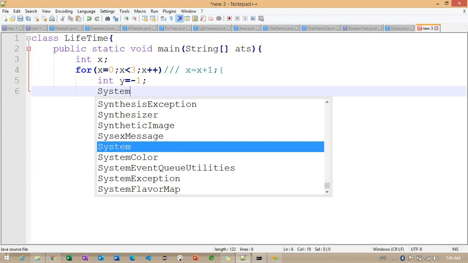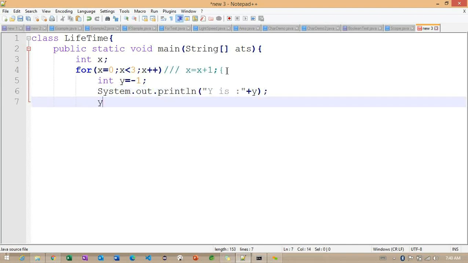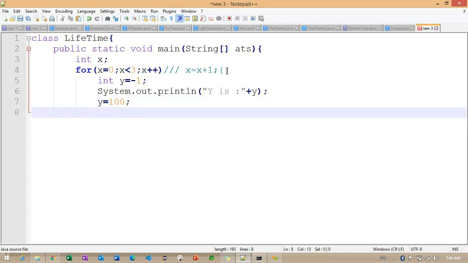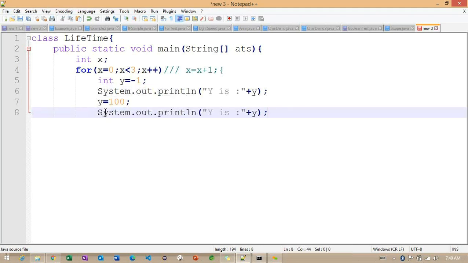I'm going to print this particular y value using System.out.println, so y is. Getting the point. And later, what I'm doing here, y = 100. I'm trying to change the y value to 100 here. So finally, let me print the y value again. So y is now.